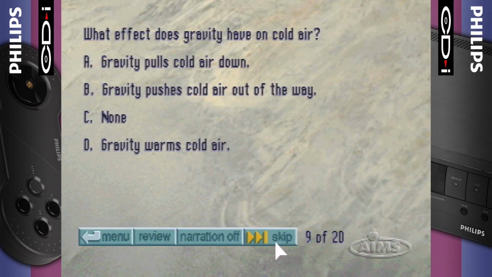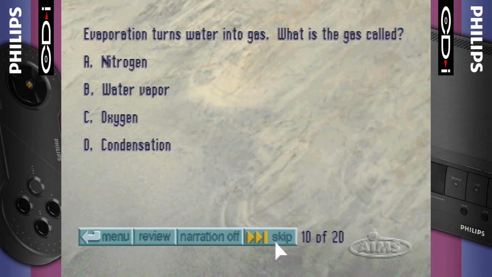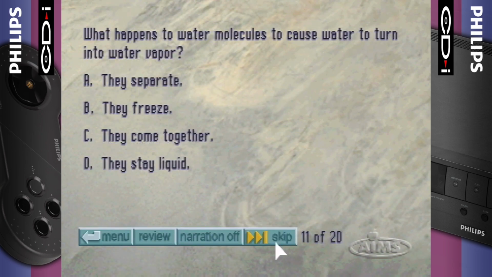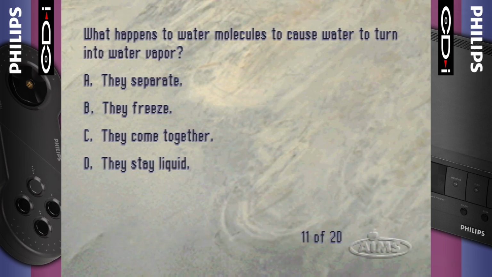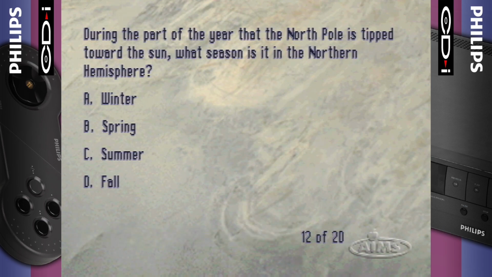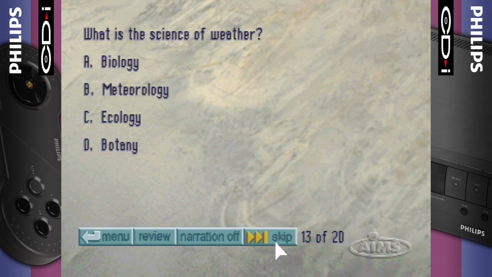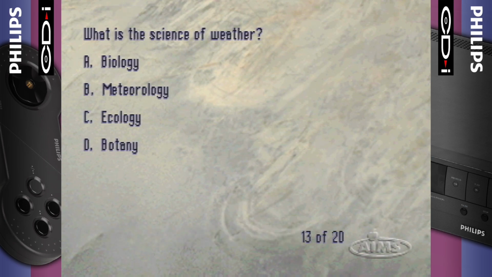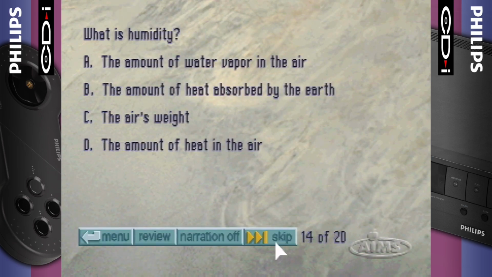What effect does gravity have on cold air? Evaporation turns water into gas. What is the gas called? What happens to water molecules to cause water to turn into water vapor? During the part of the year that the North Pole is tipped toward the sun, what season is it in the Northern Hemisphere? What is the science of weather? What is humidity?